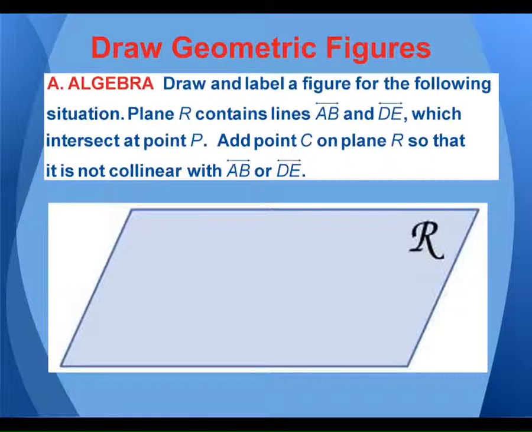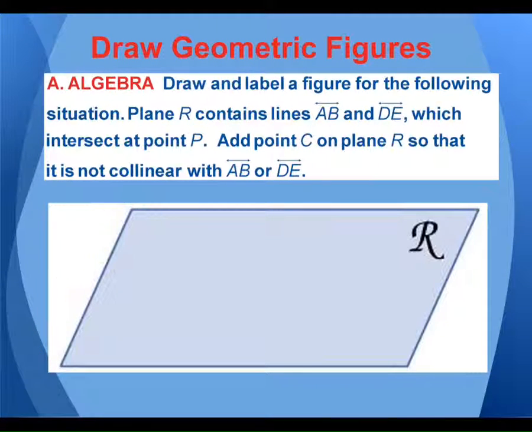Draw this figure. So draw and label a figure for the situation. You have plane R. They already gave us that. I want lines AB and DE that intersect at point P. And you want C on plane R so that it's not collinear with those two lines. So let's just take it one step at a time here. Plane R. I want it to have AB and DE in there. In this figure, I want it to contain that.